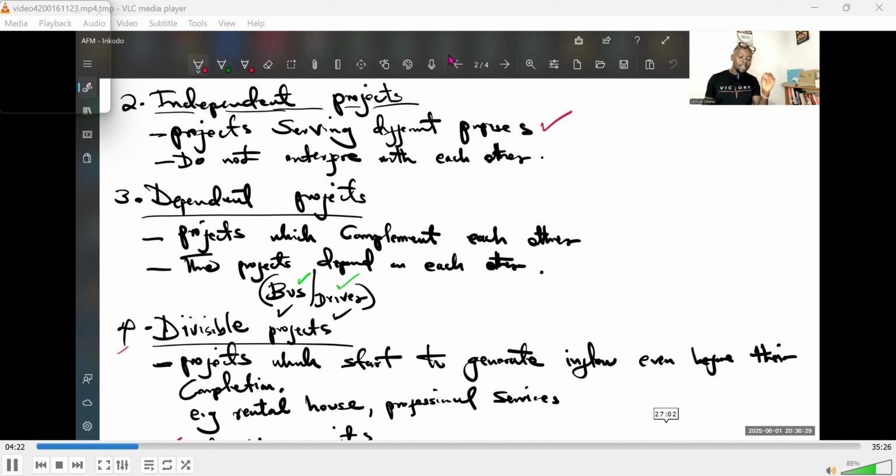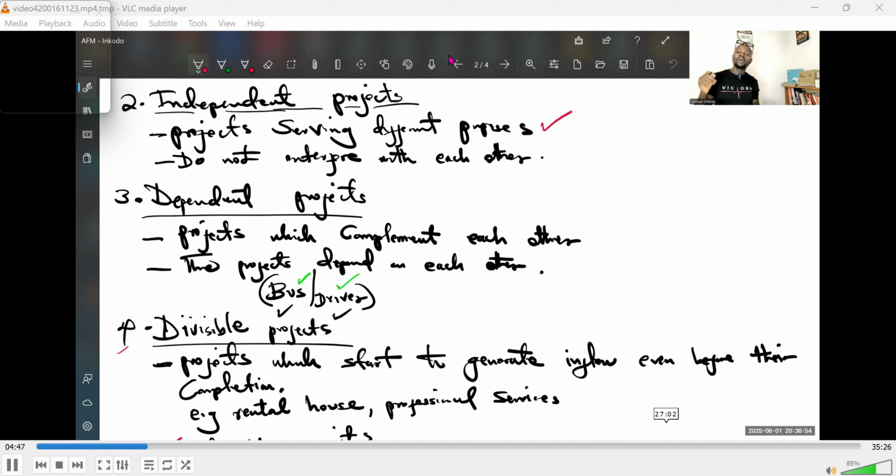Then, when we mention independent projects, remember, dependent projects also come into play. Now, what are these dependent projects? Dependent projects are projects that depend on each other. Investment in one of these projects automatically will call for investment in the other project. I want to use the same example I used in the mutually exclusive projects, the example of a school bus.